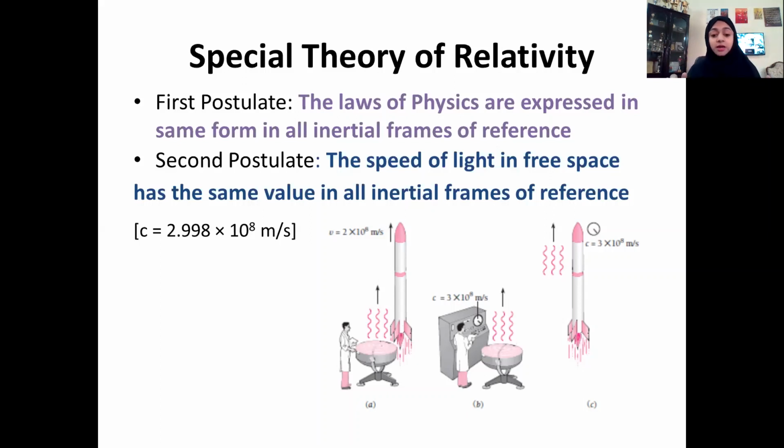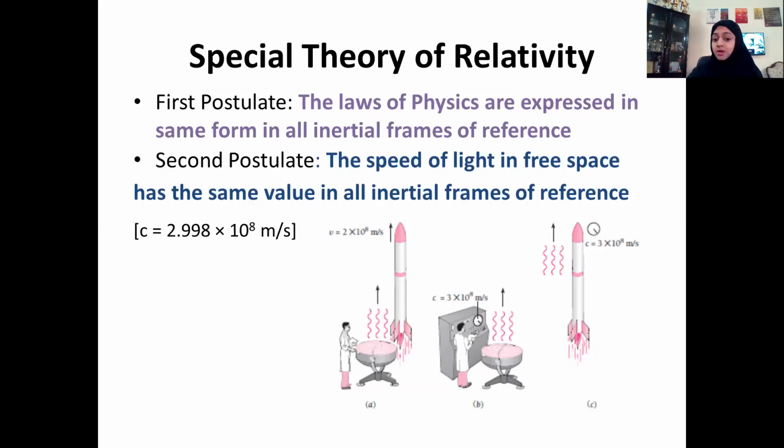So inside a material, the speed of light will be less than 3 times 10 raised to 8 meter per second, and an elementary particle may have a speed comparable to that of light, but less than 3 times 10 raised to 8 meter per second, but it can have a speed which is slightly more than the speed of light within that material.